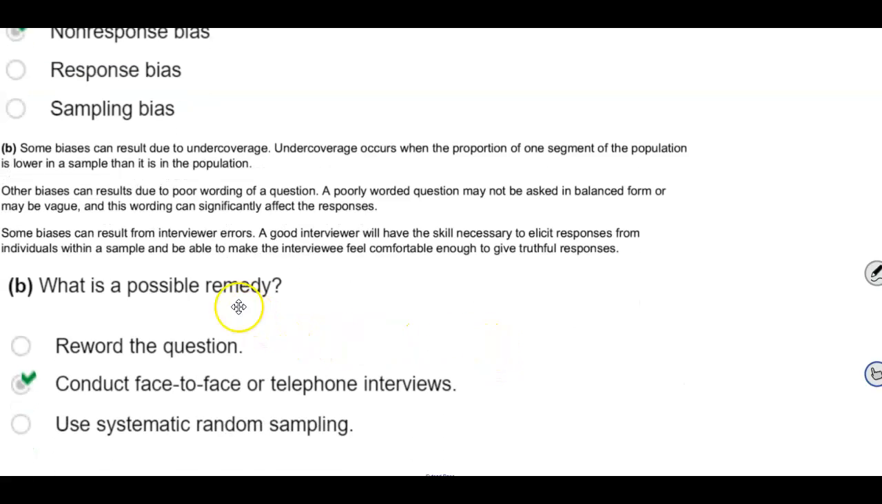So what is the remedy? What is the possible remedy for this particular situation? Conduct face-to-face or telephone interviews.